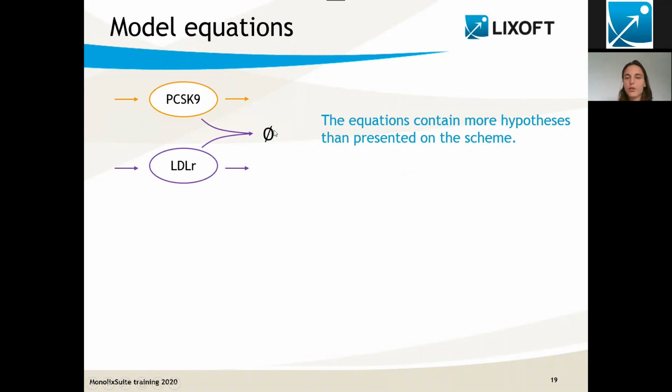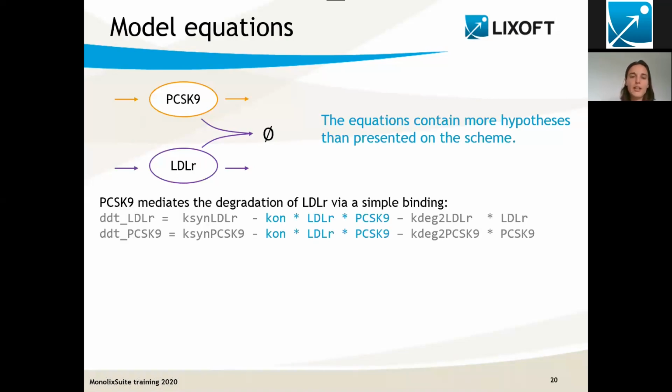The complex, we don't model it explicitly, but we know it's going to be degraded. So the first option is to say that PCSK9 mediates the degradation of LDLR via simple binding. So we're going to have a production rate, a degradation rate that is just linear, and this binding rate with the binding constant and the concentration of the two chemical species.